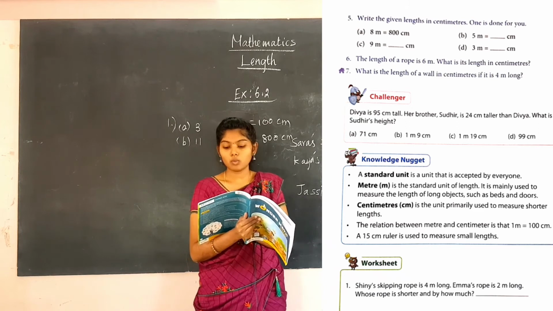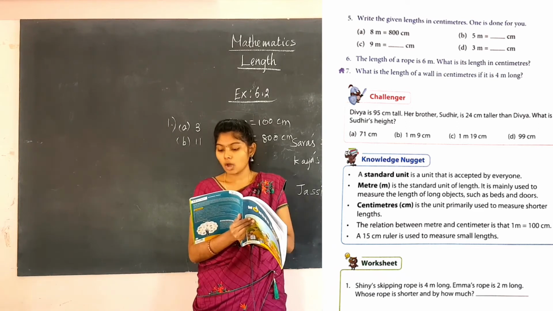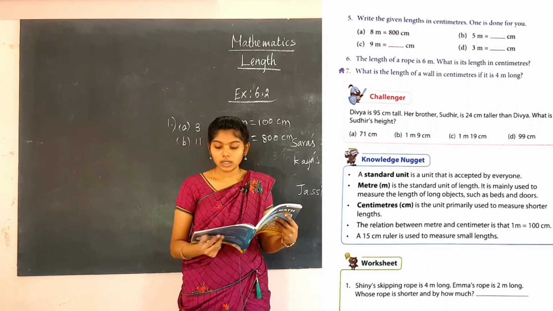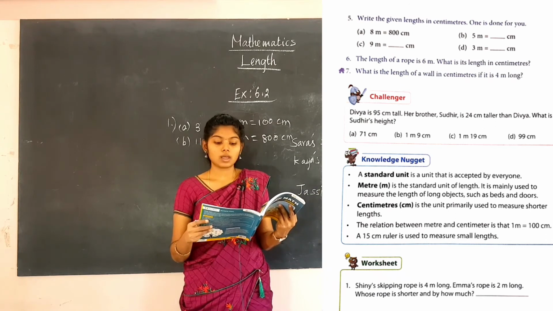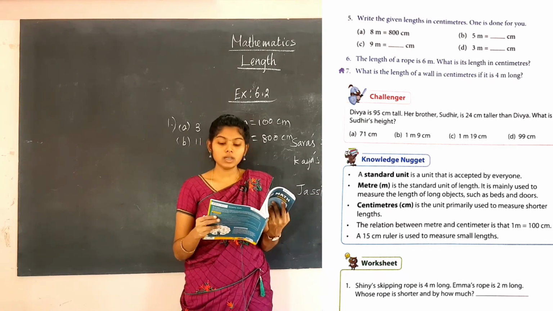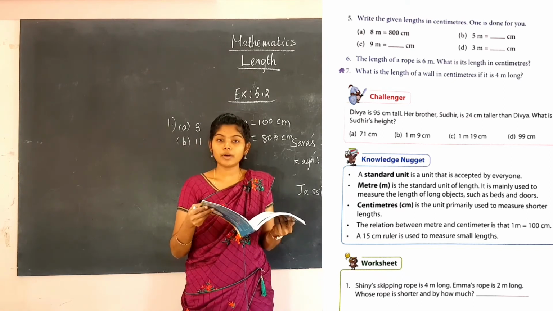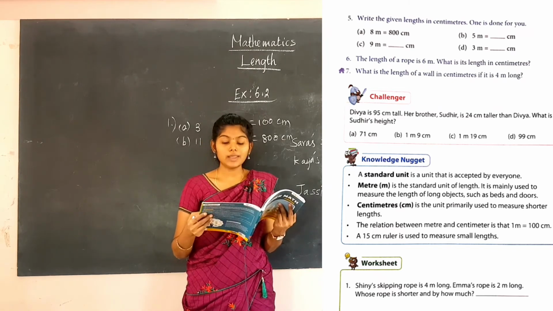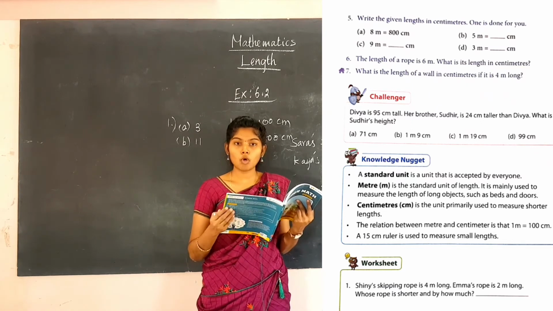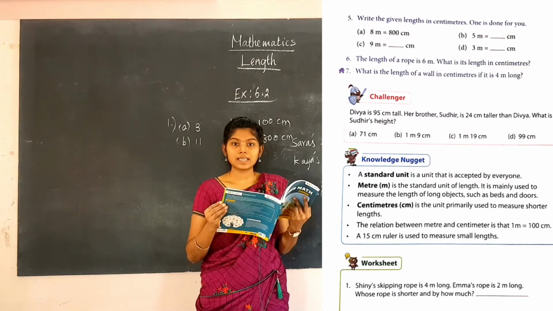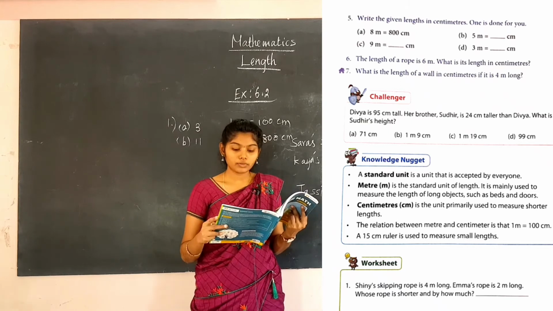What is the length of a wall in centimeters if it is 4 meter long? So here it is given in meters. The length of a wall is given in meters. Here you are going to find for centimeter. You are going to find for centimeter of the length of a wall. Here it is given 4 meter.